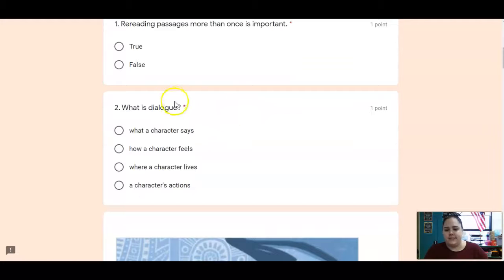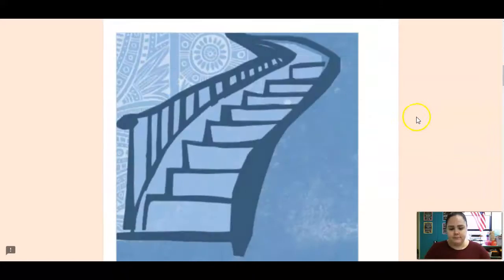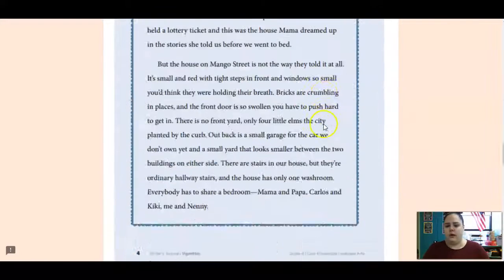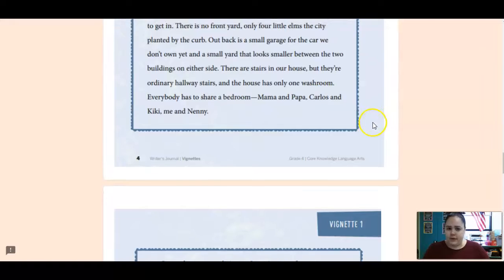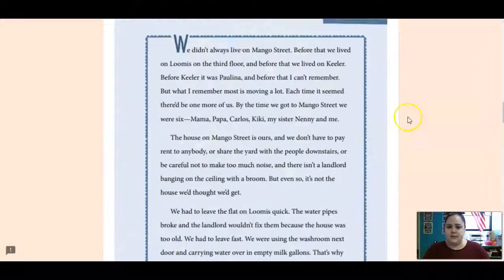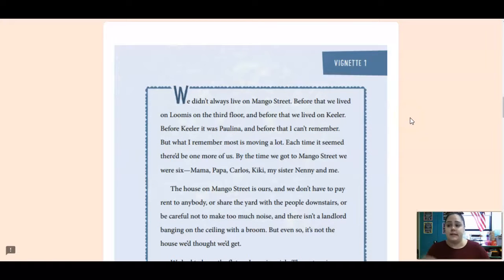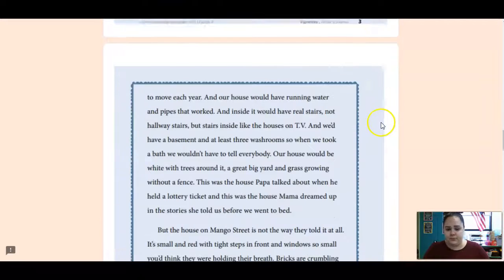And then number 2, what is dialogue? That is a review question. Dialogue is anything that is being spoken by a character in a story. So make sure you know what dialogue means, and we know that by those quotation marks. Here's vignette 1. Okay, I'm not going to reread it because I've already read it twice for you. If you missed the last 2 lessons, please go back and do those before you do this one.